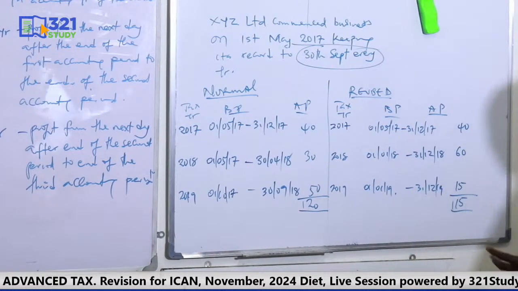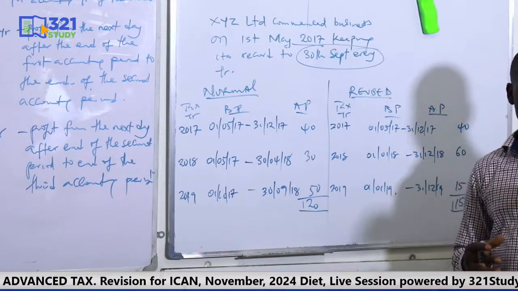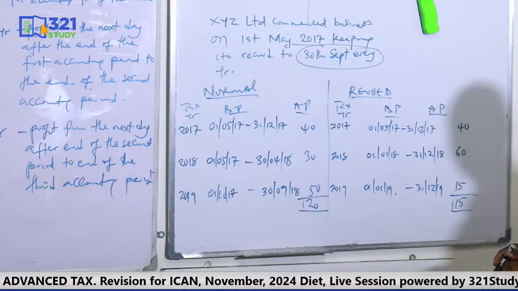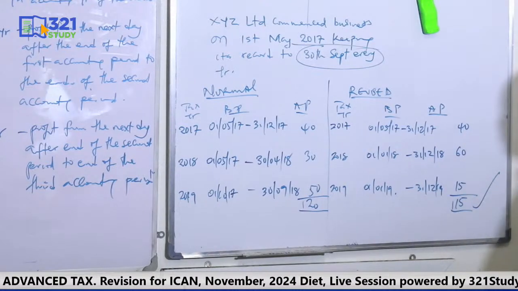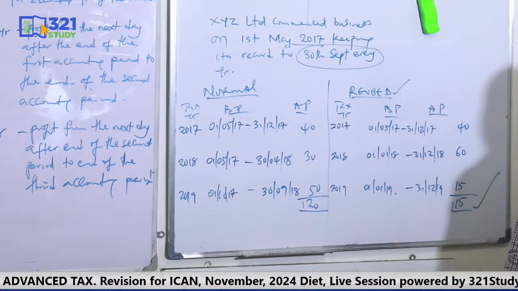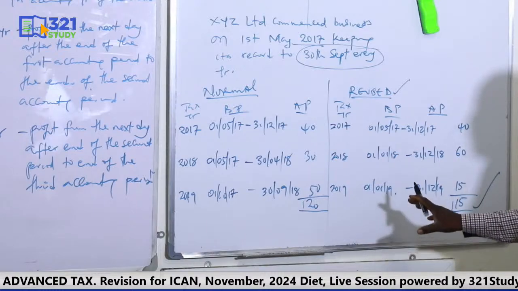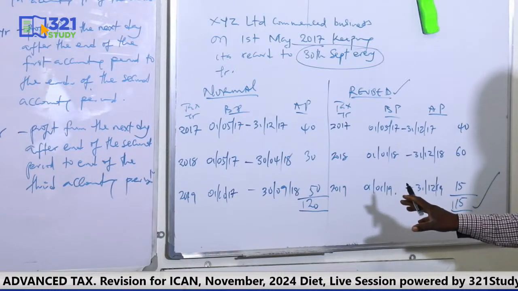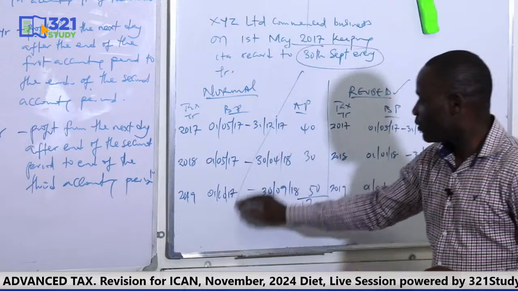Now, you have to compare the two results and exercise the right of election. So obviously, the right of election belongs to who? The taxpayer. And every taxpayer will choose the lower, the one that will reduce his tax payments, of course. So this taxpayer will choose 115. So having chosen 115 means this taxpayer is saying, I want to be assessed based on revised, not based on normal. So what that means is that in your application going forward, in case it's a full question, you are not going to make use of normal.